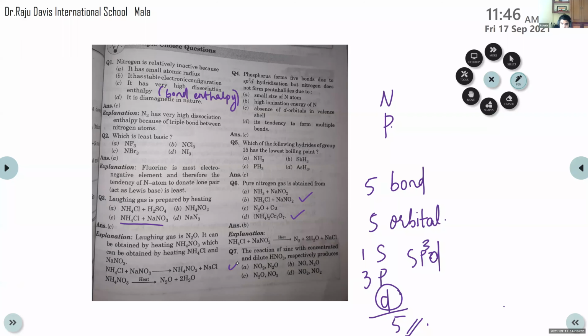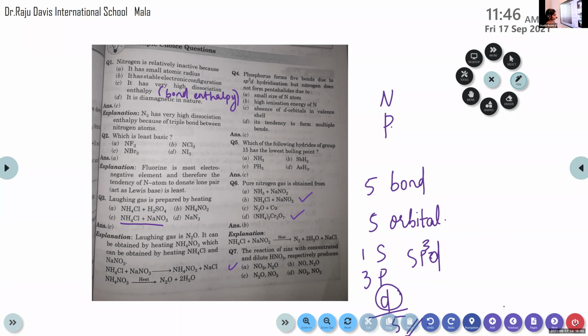Ma'am, the reaction, page number? Page number 180. Did you see the reaction? Zinc with dilute and concentrated HNO3. Achut, got it, right? Okay.